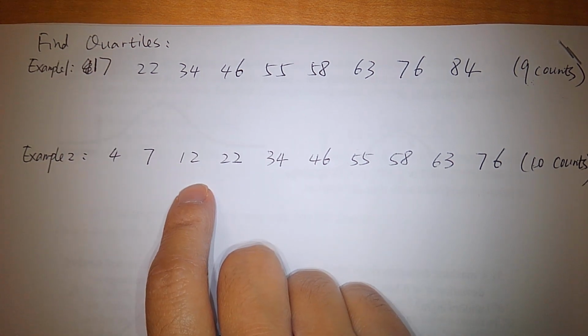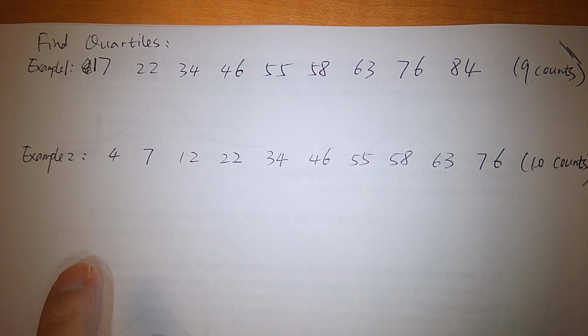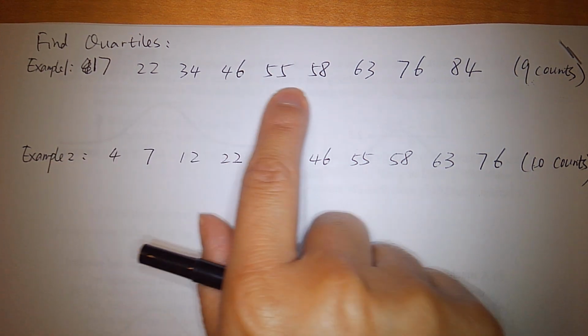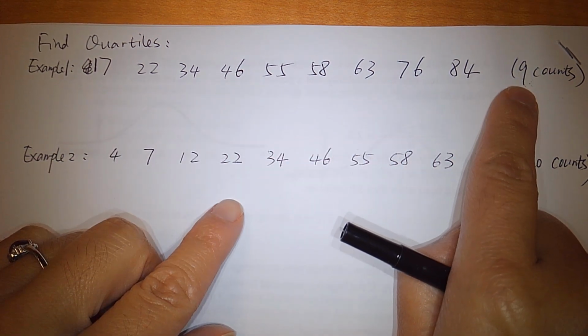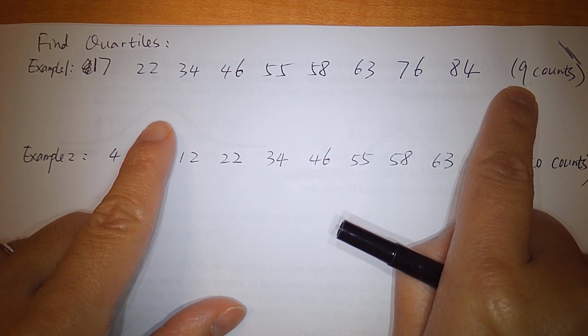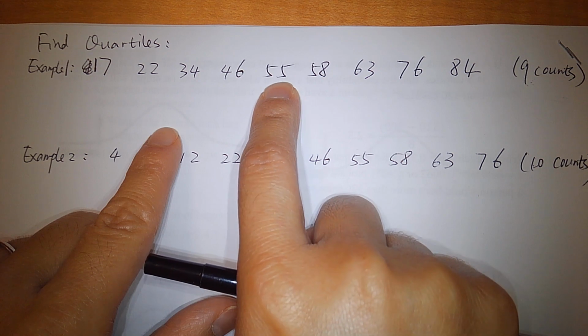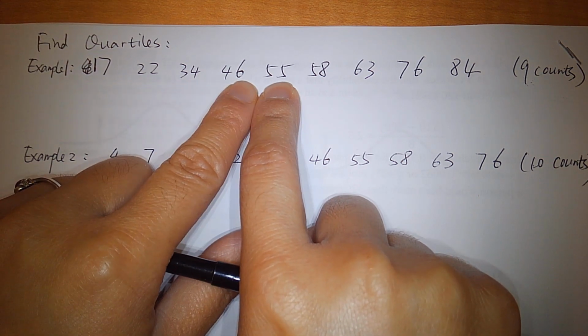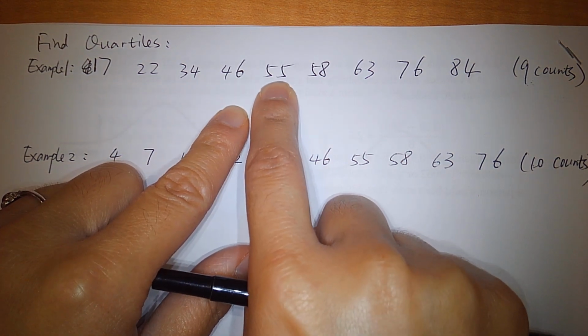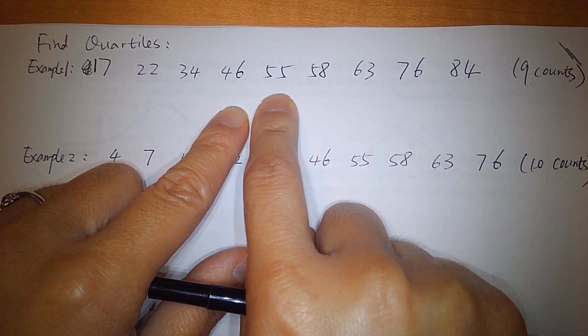Median is the 50th percentile, right? So what is the median in this list? For 9 counts, do we have an exact middle position? Yes. So out of the 9 counts, the 5th position is exactly in the middle, okay?